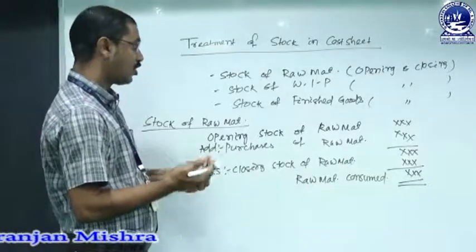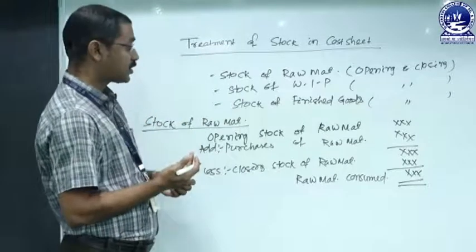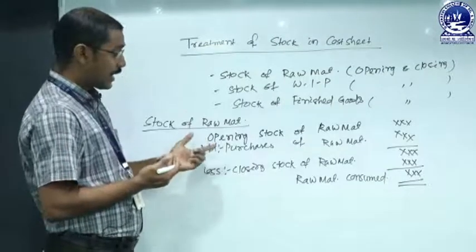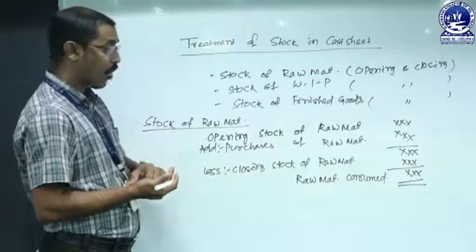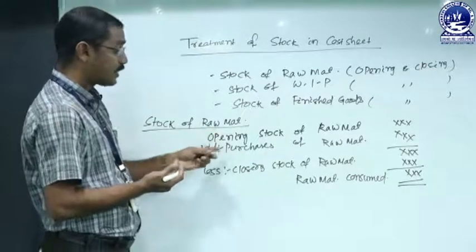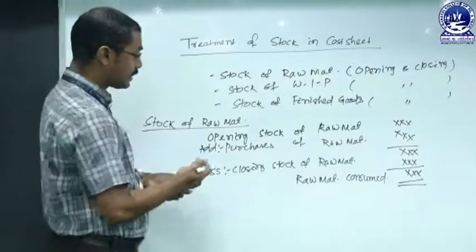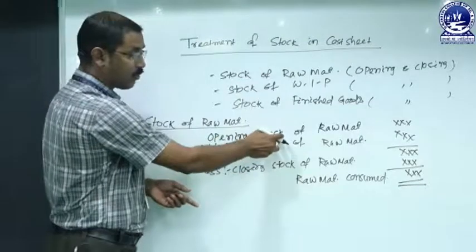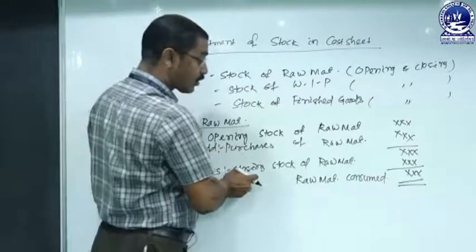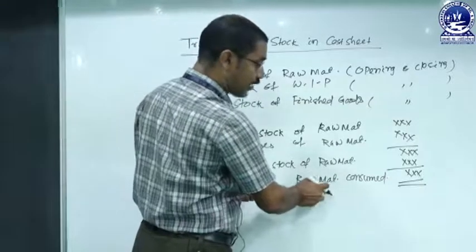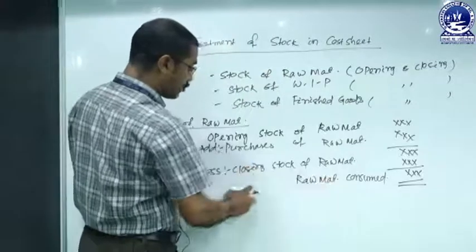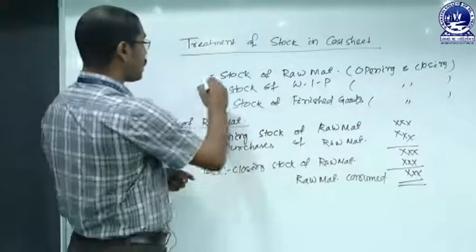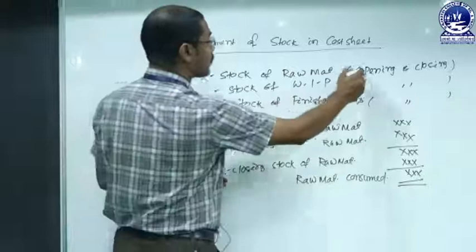prime cost. In a simple problem without treatment of stock, which we discussed in our last class, the sum total of material, labor and expenses is called prime cost. But where opening and closing stock of raw material is given, the treatment is as follows: opening stock of raw material plus purchases of raw material less closing stock of raw material gives raw material consumed. When we add direct labor as well as expenses, if any, to raw material consumed, we can find out prime cost. So this is the treatment of stock of raw material, both opening and closing.